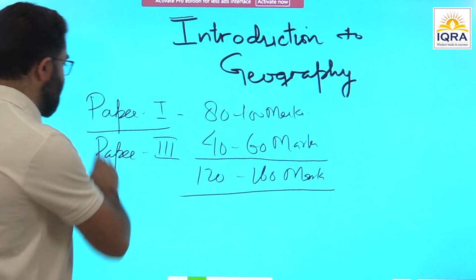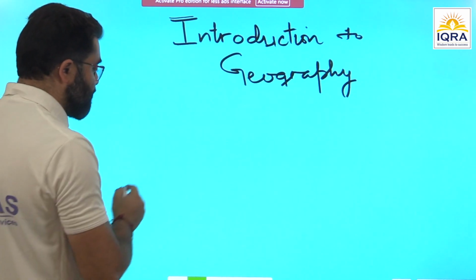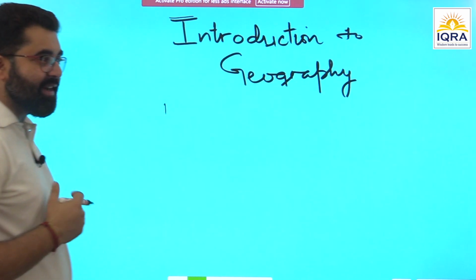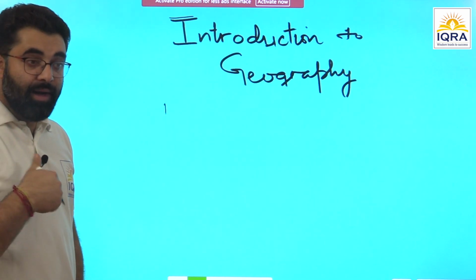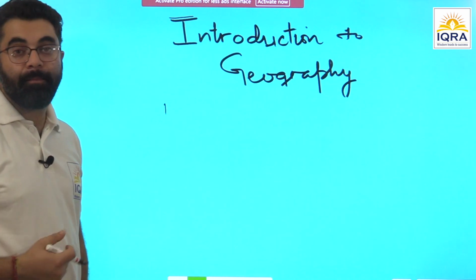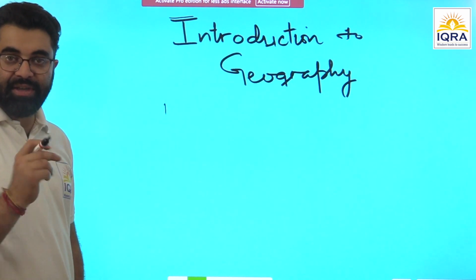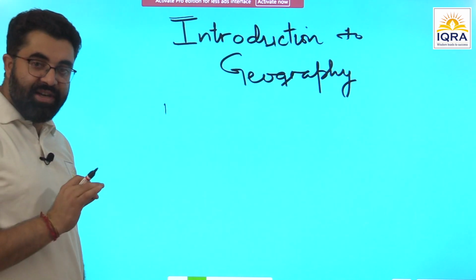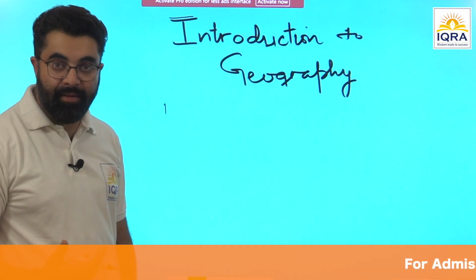Right? So now what is geography and how do we study geography and what should be the approach for geography? See, geography, we generally say it is a study of Earth. But Earth as a home of man. There are two subjects which are similar, geology and geography. We are not studying geology here, we discuss geography. So what differentiates geography is the study of Earth as a home of man.